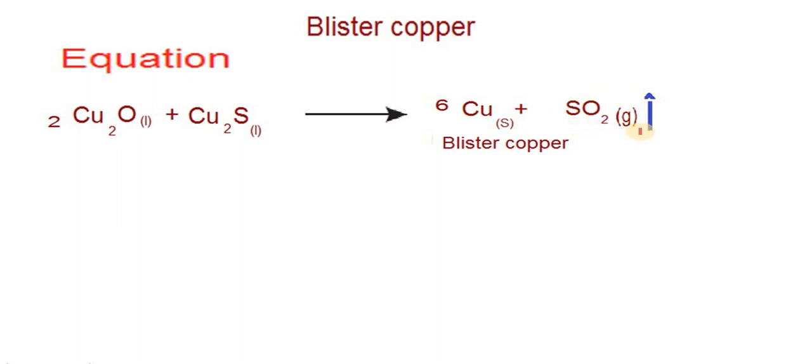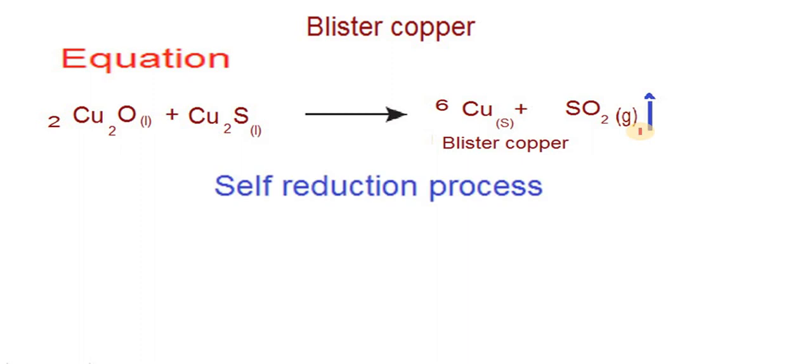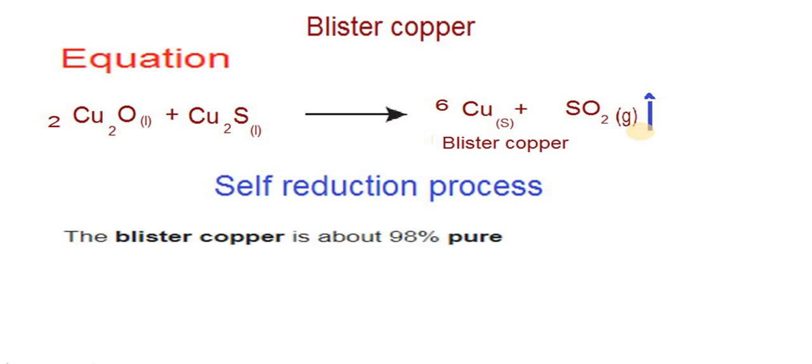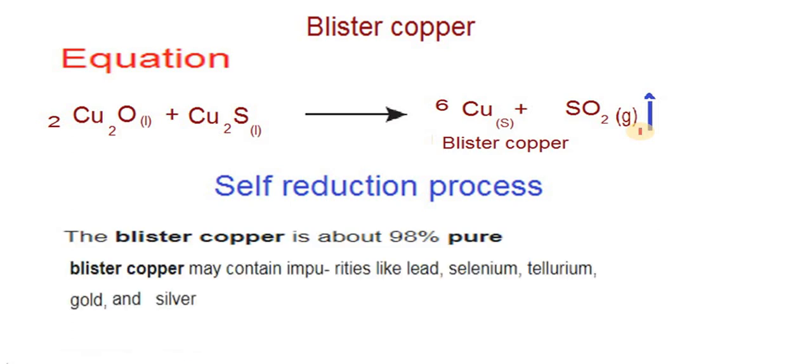I hope you understood very clearly about blister copper. What is the type of reaction that takes place here? It's called a self-reduction process. The blister copper is about 98% pure. What are the impurities present in blister copper? It may contain lead, selenium, tellurium, gold and silver.